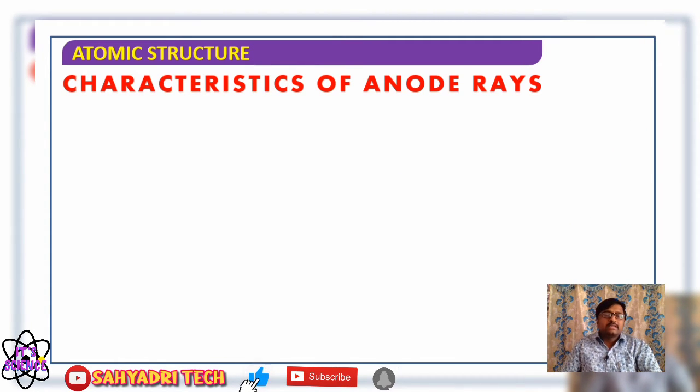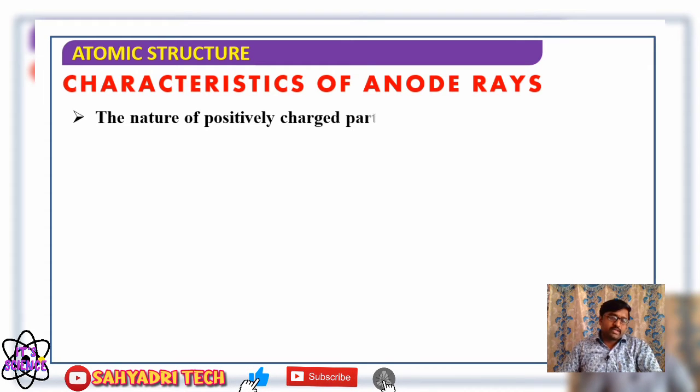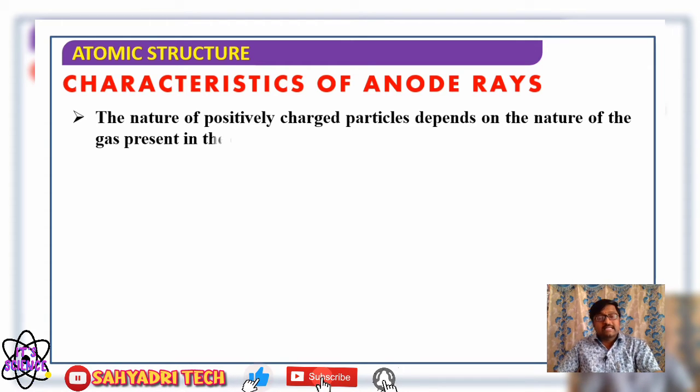Then consider the characteristics of anode rays. So what are the characteristics? As we did for cathode rays, now we have to consider the characteristics of anode rays. The first and foremost characteristic of anode rays is that they are positively charged particles. The nature of the positively charged particle depends on the nature of the gas present in the discharge tube.